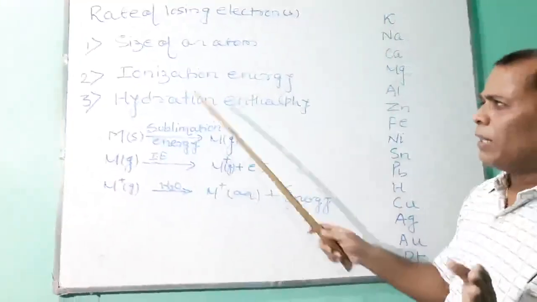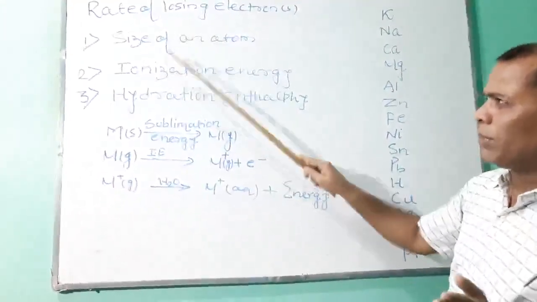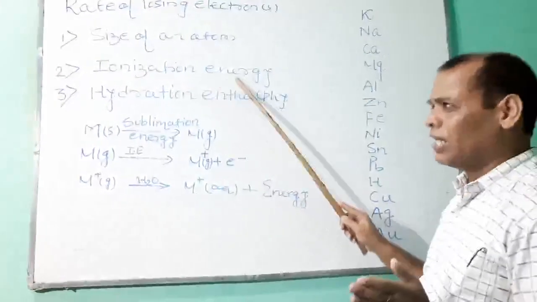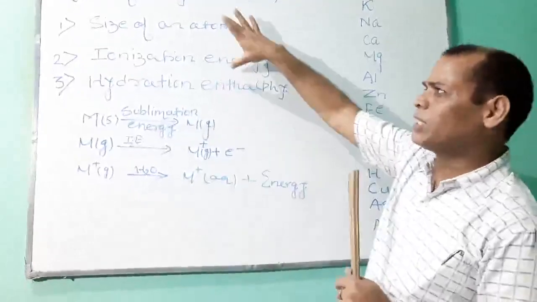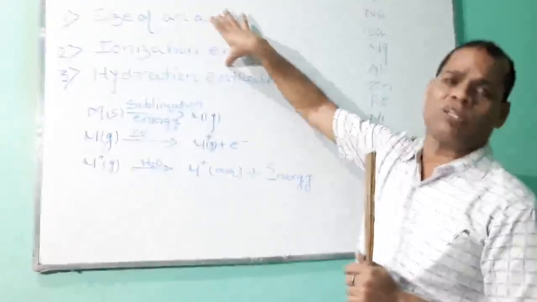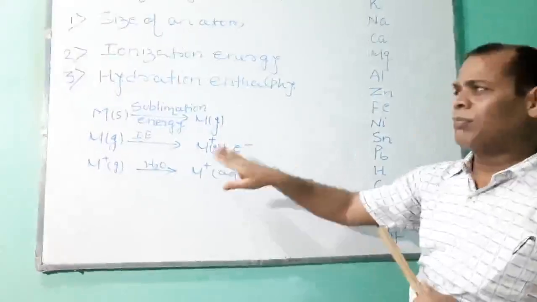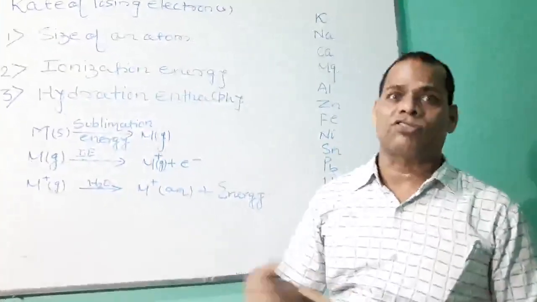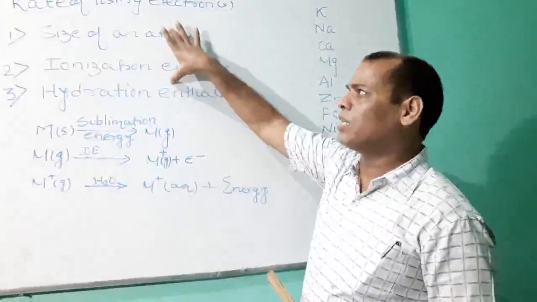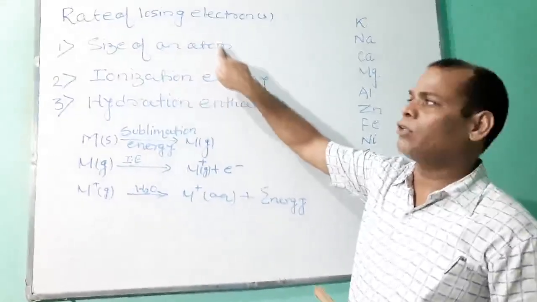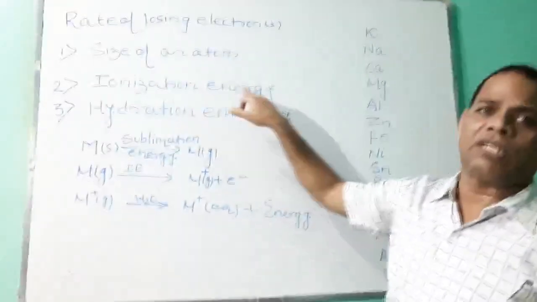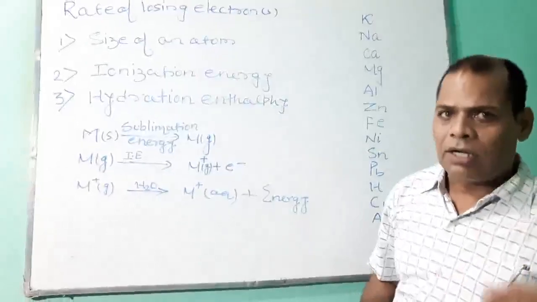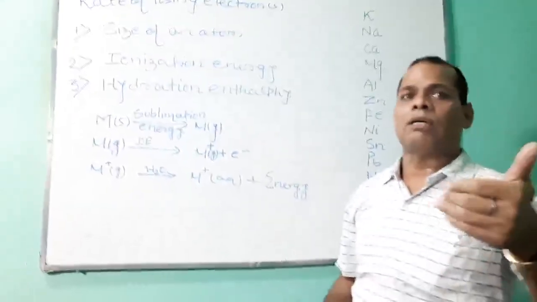So my dear students, basically keep these two things in mind: one is the size of an atom, second is ionization energy. Sometimes you forget, but you must remember these two things in order to understand why certain metals are reactive and why certain metals are less reactive. It depends on the size of an atom and on ionization energy. If the size of an atom is larger, losing an electron becomes easier.